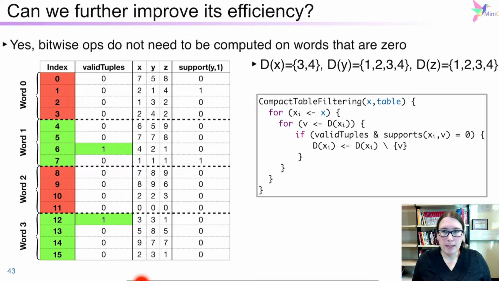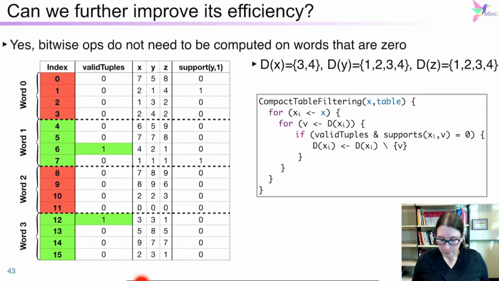Well, there is one mathematical property that is good: if the bitset is empty, AND something will always result in empty. So do we need to compute the intersection or the AND if we know that part of the bitsets are empty? No. So what we can do is to avoid the computation of the words that are empty.